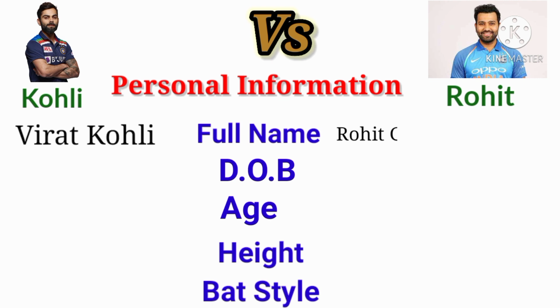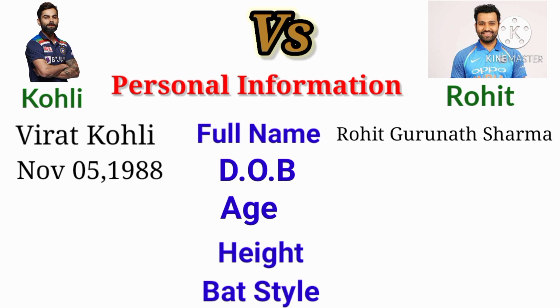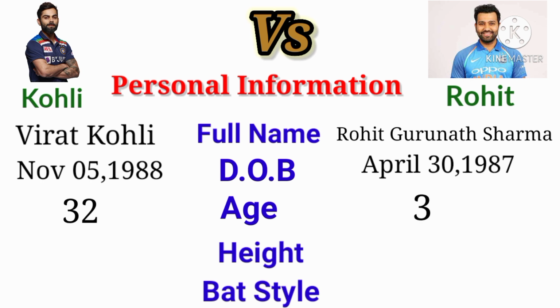The full name of Kohli is Virat Kohli. The full name of Rohit is Rohit Gurunath Sharma. The date of birth of Kohli is November 5, 1988. The date of birth of Rohit is April 13, 1987. The age of Kohli is 32. The age of Rohit is 33.